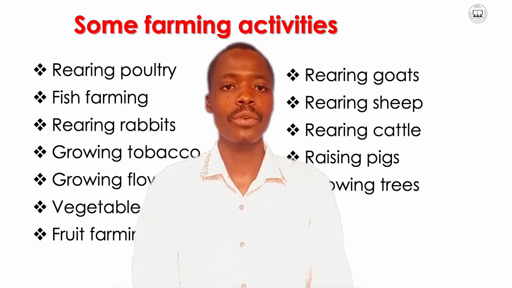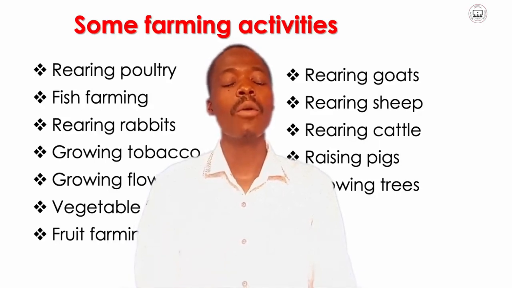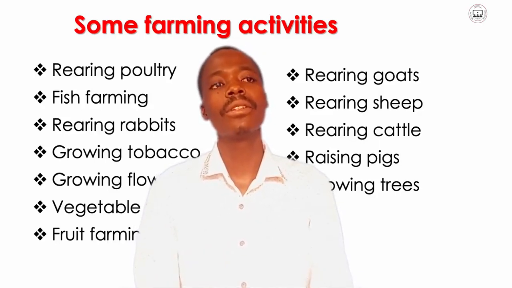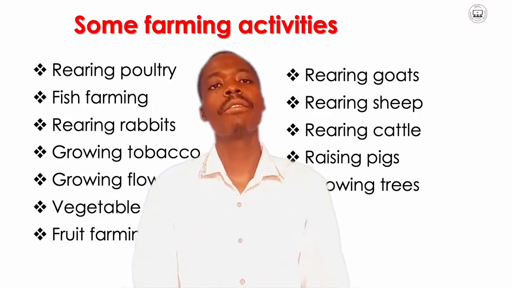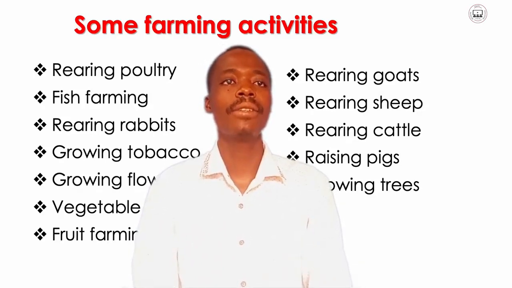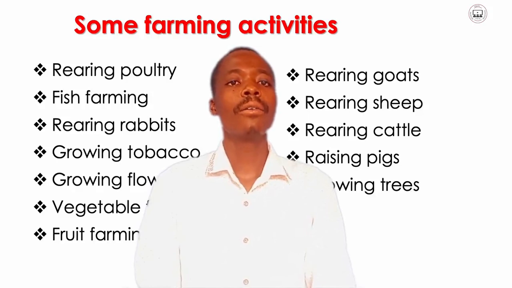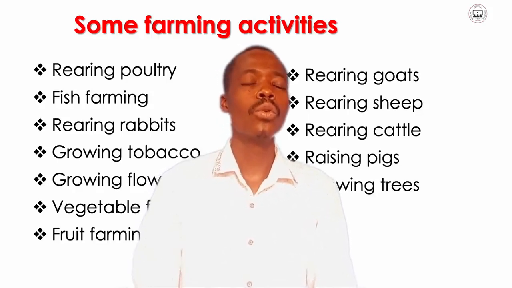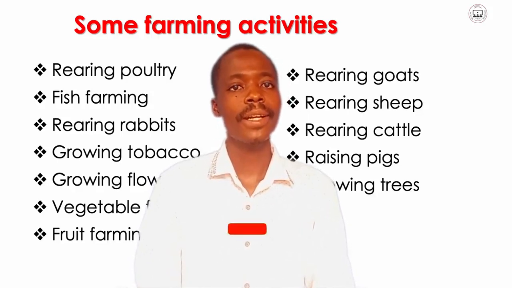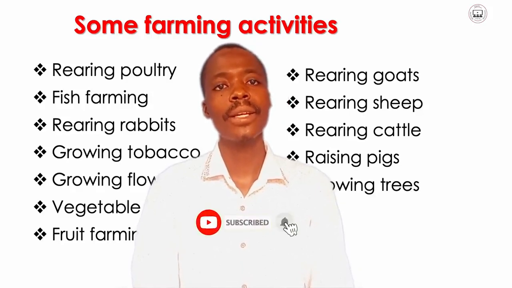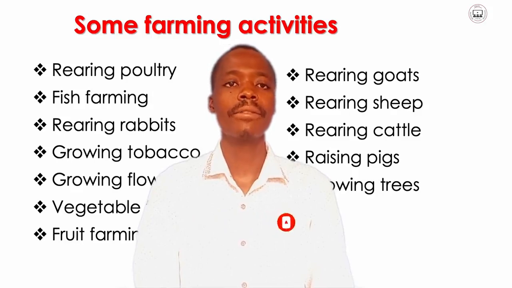As I was already saying, we have established the meaning of agriculture. We have established it from the substitution table, and also we have listed the farming activities. Now we have to look at this item, because when I was starting the lesson, I said that we have to know the meaning of agriculture and some activities.